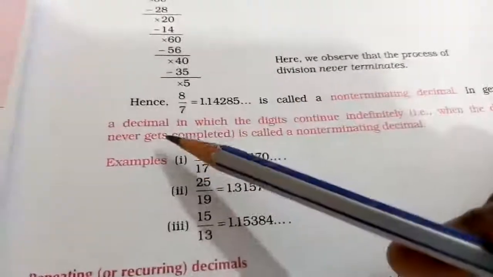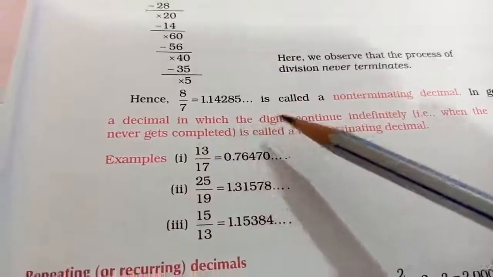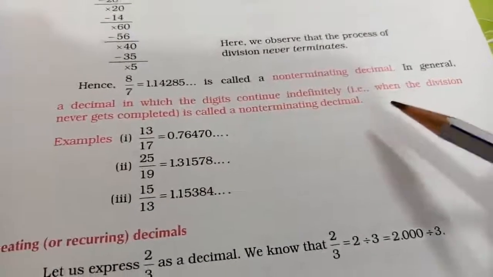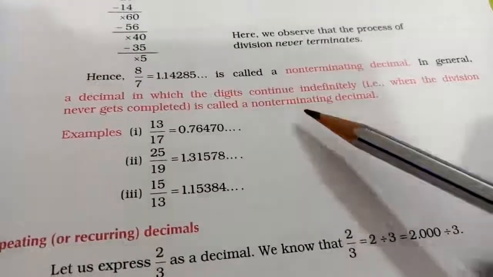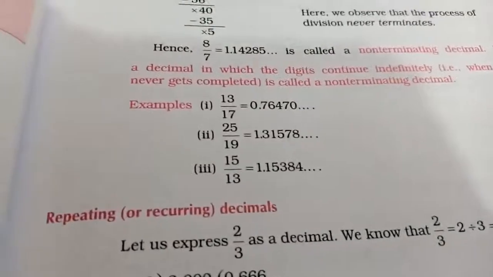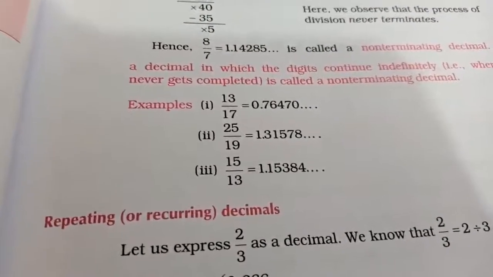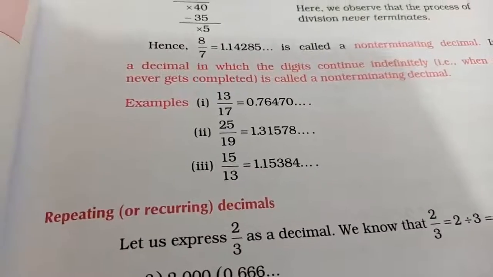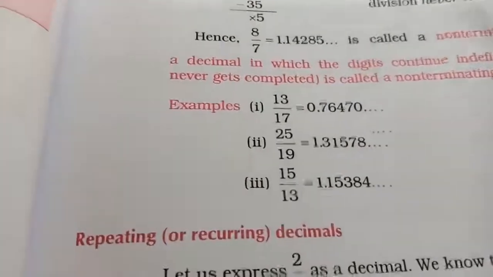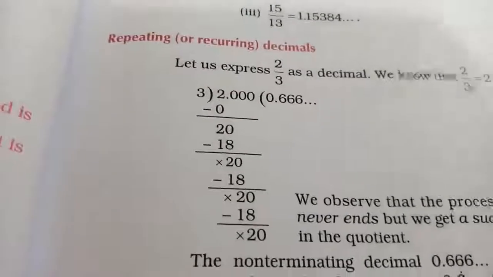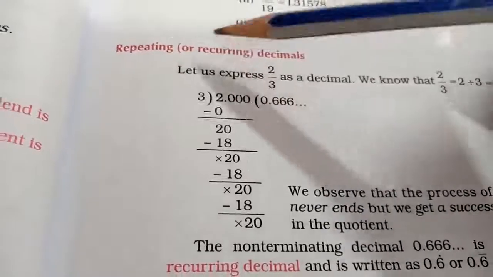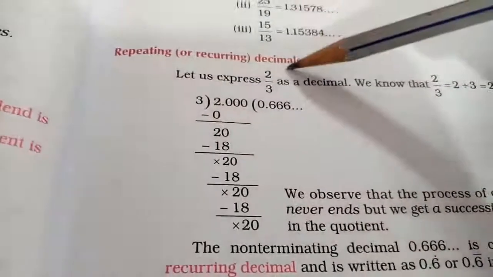In general, a decimal in which the digits continue indefinitely is called a non-terminating decimal. So keep these words in your mind: terminating means stops, non-terminating means it doesn't stop. That is the difference between terminating and non-terminating decimals. So what is the meaning of recurring decimal? This is also known as repeating decimals.